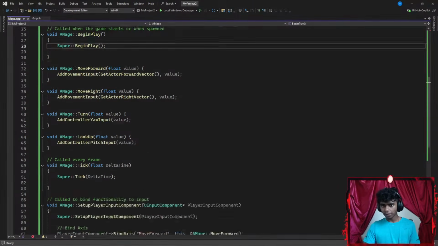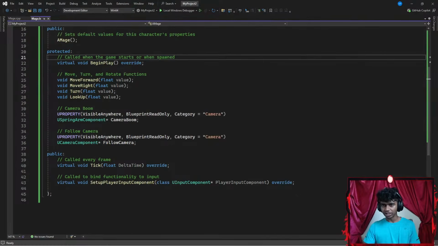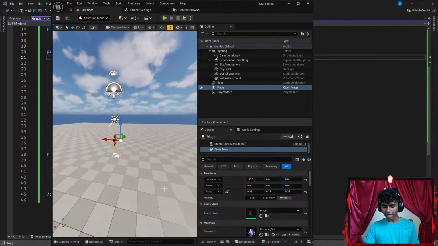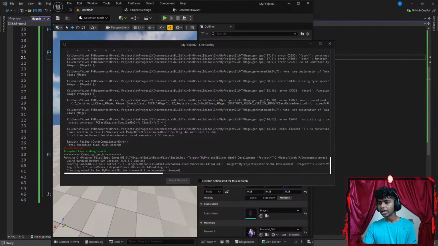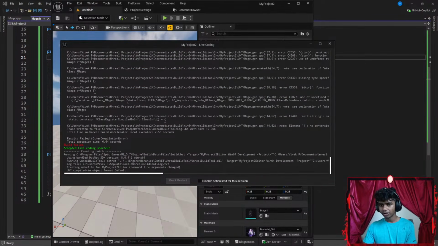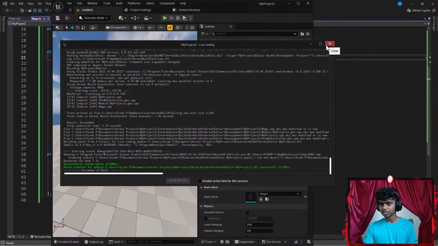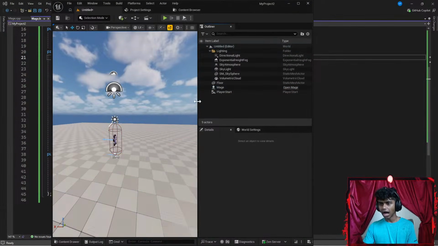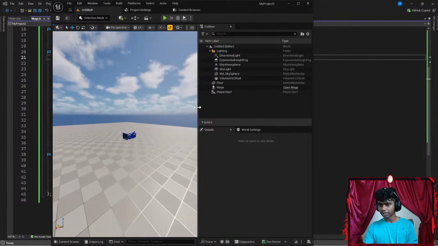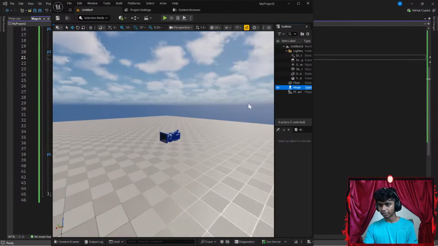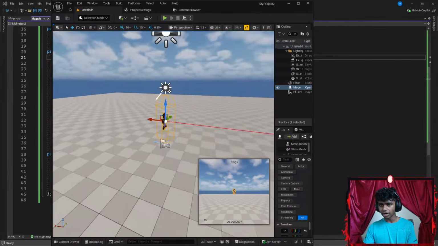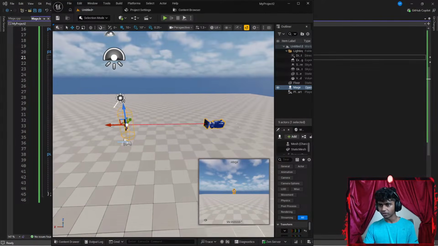Now let's go all the way up here. This fixed everything. Everything's fixed there. Let's open my Unreal Engine, hit something like Control-Alt-F11 to compile the code real quick. This has got to work, guys. Okay. Result success. Perfect. Let's go ahead and exit that now. I get my camera. Oops, let's go ahead and get this a bit back here. If I click my mage, I have my camera here. I have my spring arm here, and I have everything here.